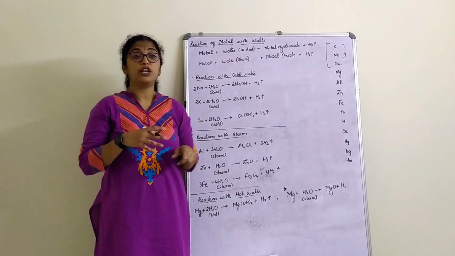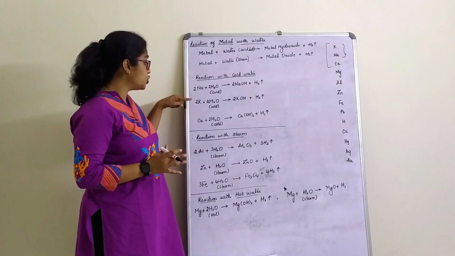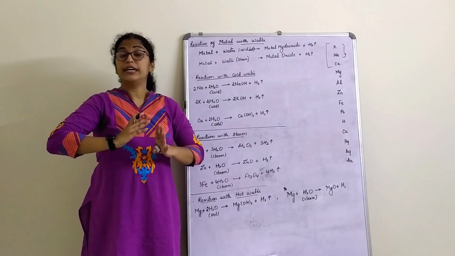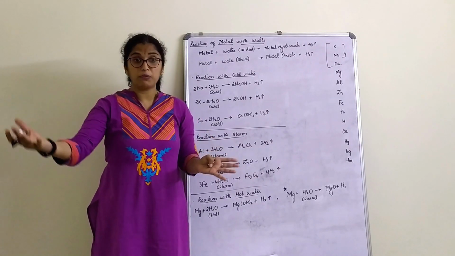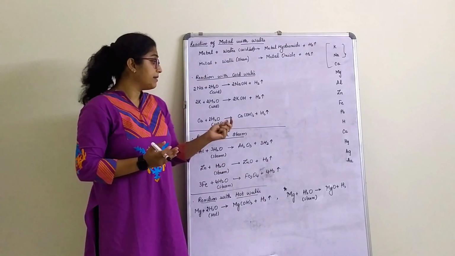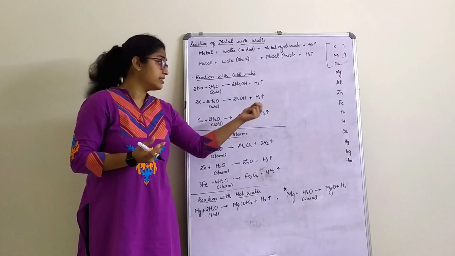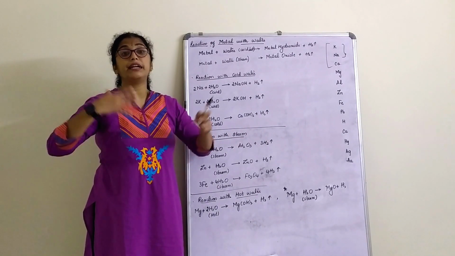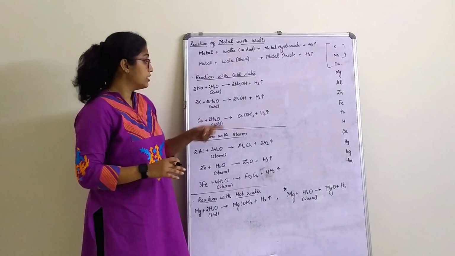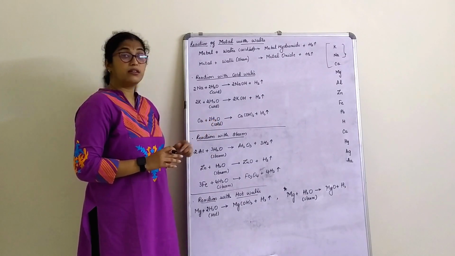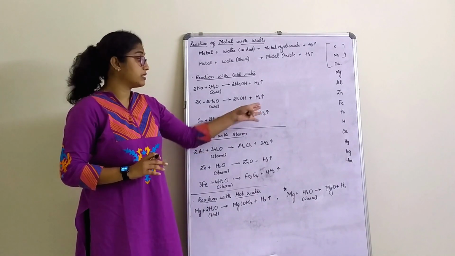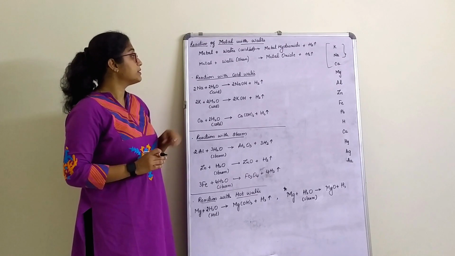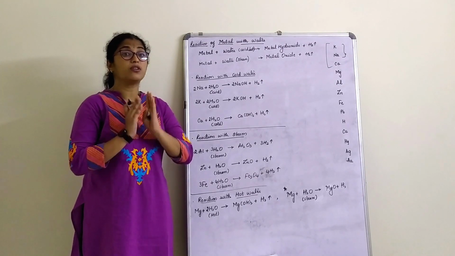But calcium will not show the same property as sodium and potassium, because calcium also reacts but it is not exothermic, not that much heat is liberated. It releases hydrogen gas. You can check for it with the pop test here because it does not liberate a lot of heat. So calcium with water gives you calcium hydroxide, and hydrogen gas is liberated. That means these three metals will react with only cold water.